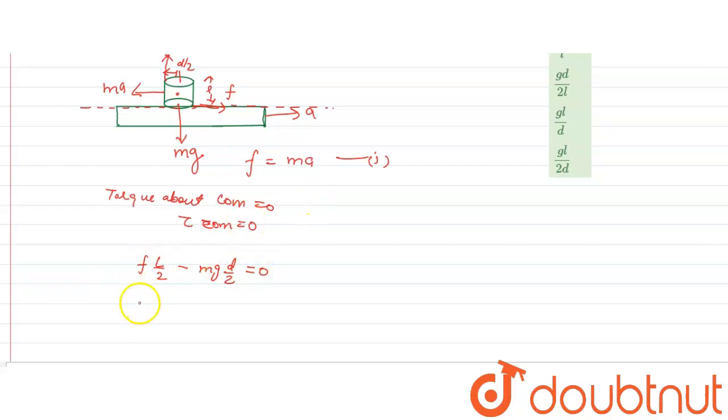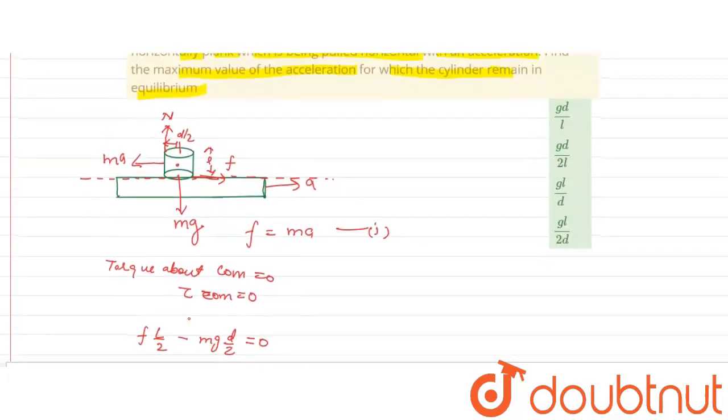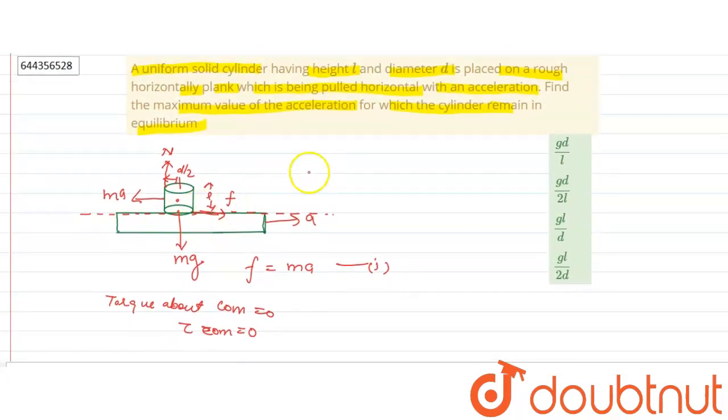From equation 1 we can see that f equals ma, so the equation will be, calculating further, ma L by 2 equal to mg D by 2. M gets cancelled and 2 gets cancelled, so our acceleration will be g D upon L. So checking the options, the maximum value of acceleration for which the cylinder remains in equilibrium will be option first, which is correct, g D by L.